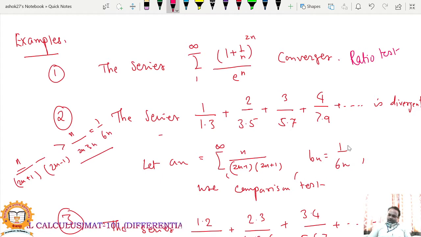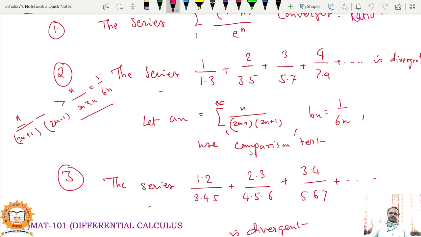So here you have to use the comparison test. The given series you can write in the form summation n divided by (2n minus 1) into (2n plus 1), and you can take another series. You can choose b_n equal to 1 upon 6n. So using the comparison test, this series is greater than 1 upon 6n. 1 upon 6n is a divergent series, and therefore this series will be divergent. So you can check divergence of the series.